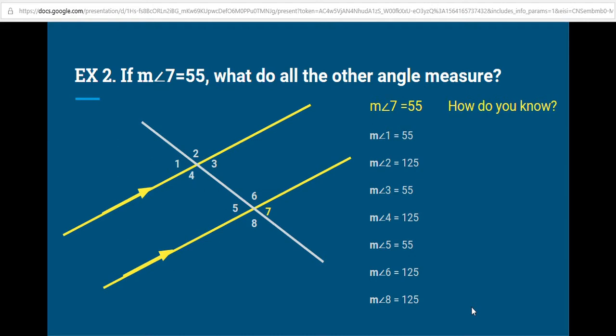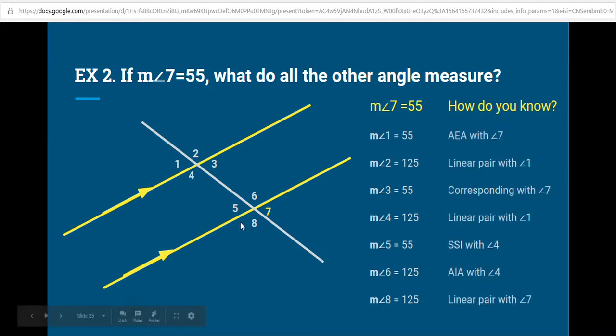Okay, so hopefully enough time there. So here's how we know. We know 7 is 55. 1 and 5 are alternate exterior, so they're both 55 degrees. 1 and 2 make a linear pair. 180 minus 55 is 125. 3 and 7 are corresponding, so they're both 55.